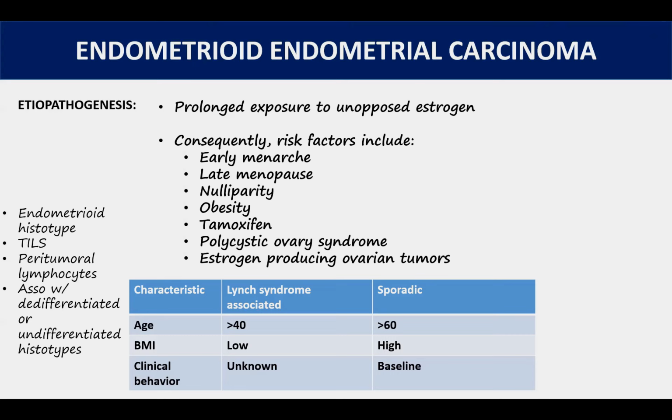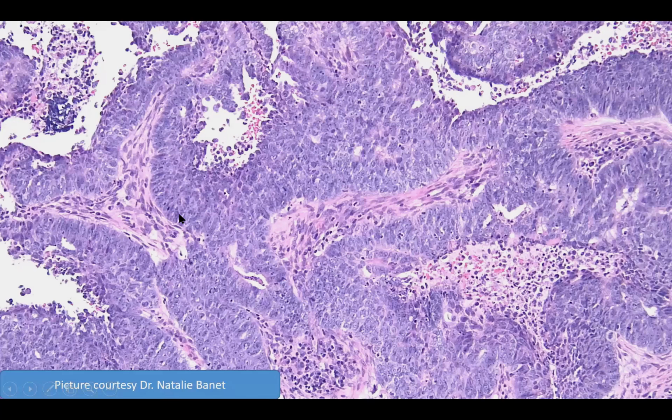Lynch syndrome associated tumors are also known to show dedifferentiation or an undifferentiated histotype. Now, this is the common histological appearance of endometrioid carcinoma. So you see that there's an increased gland to stroma ratio. The glands show a complex architecture.